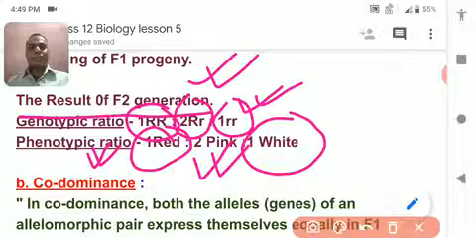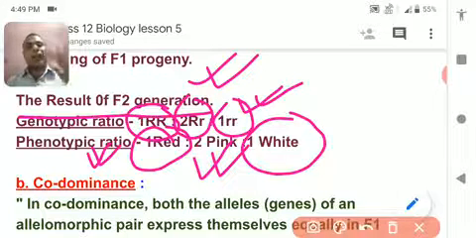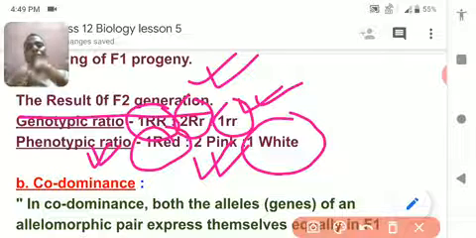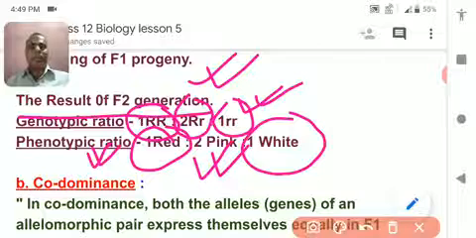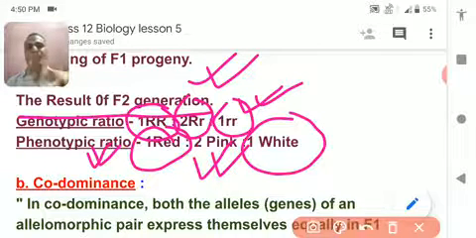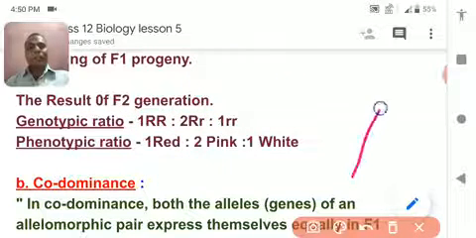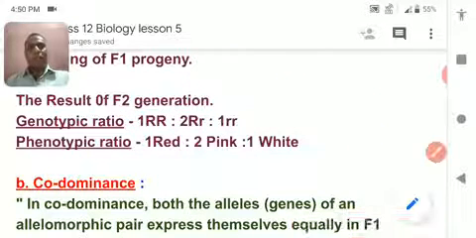Means both the characters are hidden with one new character, and this new character is incompletely dominant. Understood? Neither the red expresses itself nor the white expresses itself. So both of them incompletely express themselves, so the pink color has come. I think you understood. Next, we are going to study codominance.